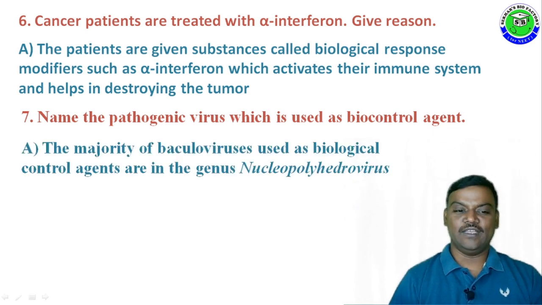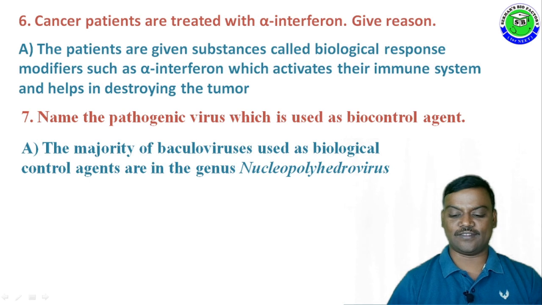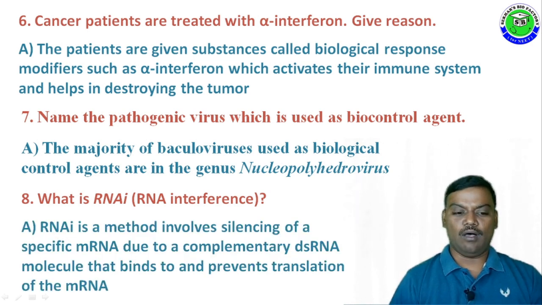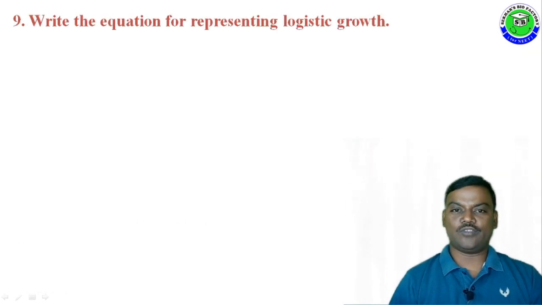The answer is, the majority of baculoviruses, in the genus nucleopolyhedroviruses, are used as biological control agents. Question number 8. What is RNAi? It is RNA interference. The answer is, RNAi is a method involving silencing of a specific mRNA due to a complementary double-stranded RNA molecule that binds to and prevents the translation of the mRNA, and is called RNA interference.